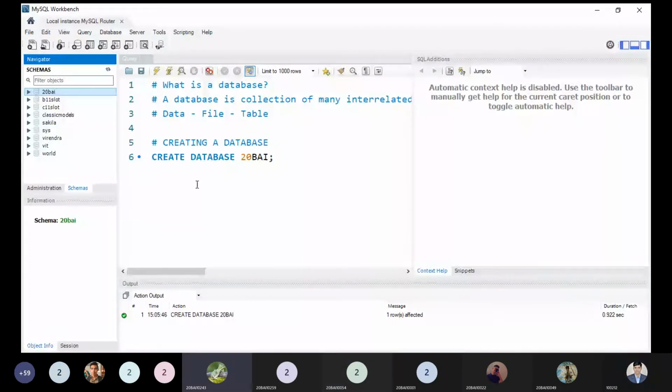Yes, sir. Okay, so that is a great point. You are asking, in the database, what are the many things you can do? You can create the table, you can create the views, you can create the stored procedure, you can create the functions. So first we will try to understand how to create the tables and what are the best operations we can perform on the table.